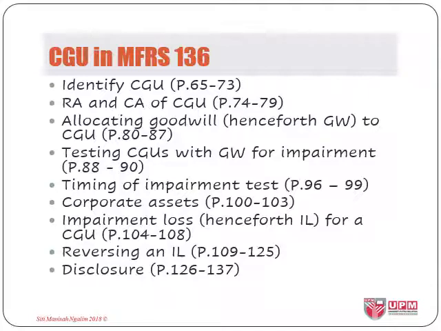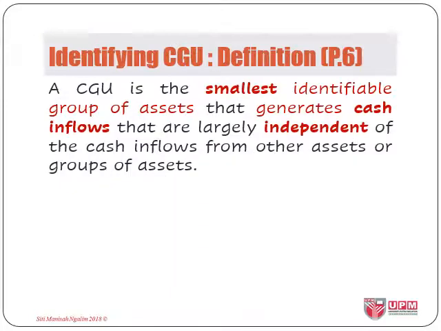In MFRS 136, these are the paragraphs that are relevant to CGU, so for details, you might want to have a look at them. There are three keywords in the definitions of CGU: smallest identifiable group of assets, that can generate cash inflows, meaning it can generate its own income, and in generating the cash inflows, they do it on their own, not depending on other assets or group of assets.